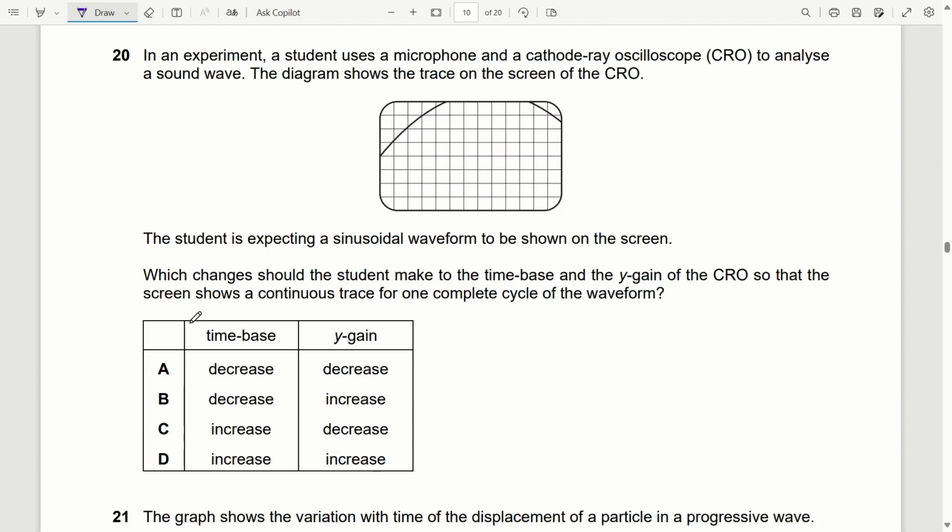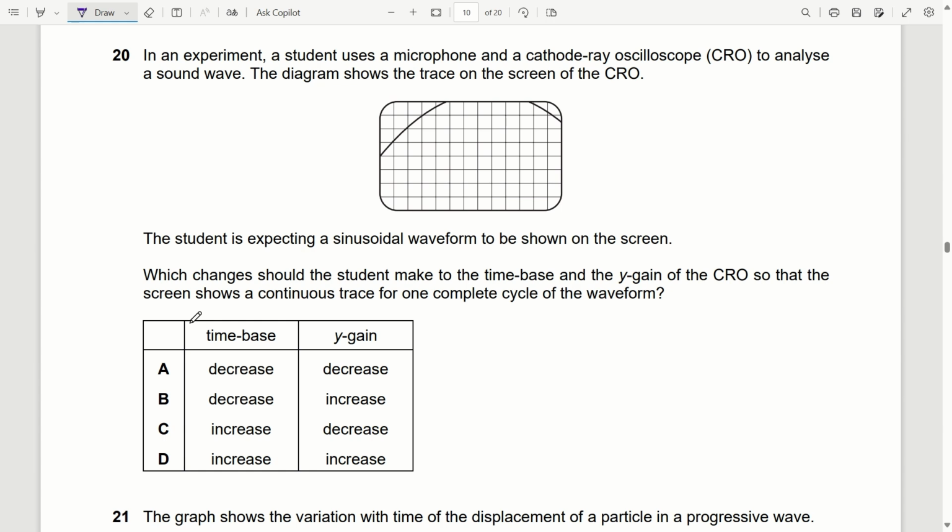20th question. In an experiment, a student uses the microphone and CRO to analyze a sound wave. The diagram shows the trace on the screen of the CRO. Student is expecting a sinusoidal waveform to be shown on the screen. Which changes should the student make to the time base and Y gain so that the screen shows a continuous trace for one complete cycle?